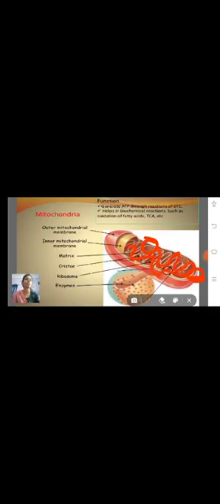The inner membrane has many invaginations, or inward folds, called cristae. Mitochondria are filled with some cytoplasmic components, and some watery components also. The inner region is known as the matrix.